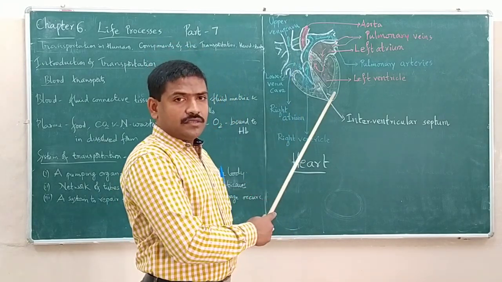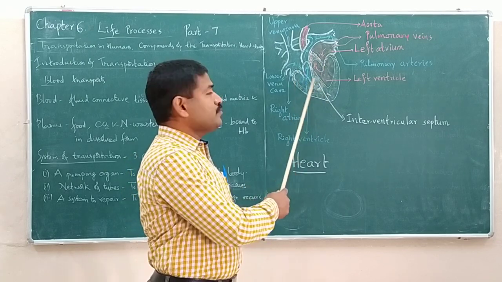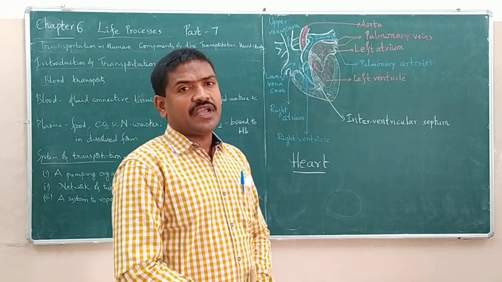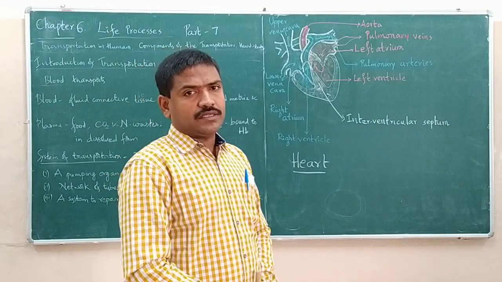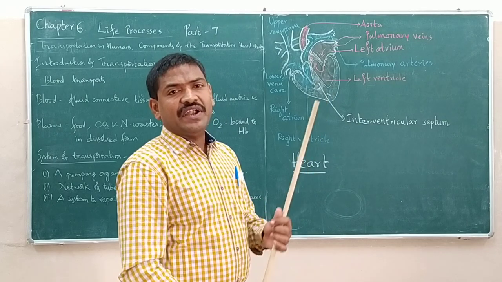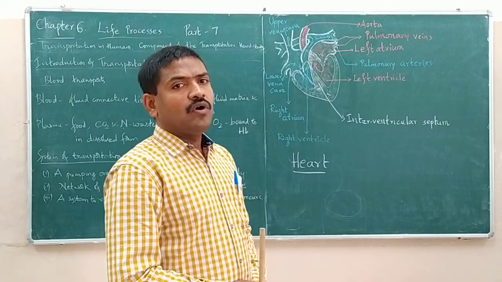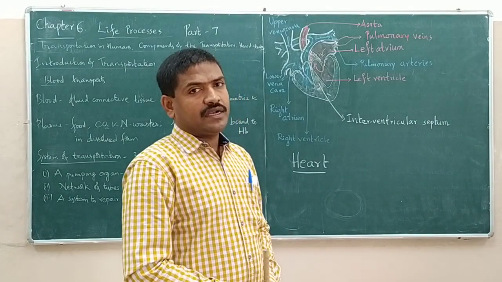These 4 chambers are arranged like top 2 and bottom 2. The top 2 chambers are called atria, singular atrium. They are also called auricles, and the bottom 2 chambers are called ventricles. So, what is the role of atria and what is the role of ventricles? Let us learn.